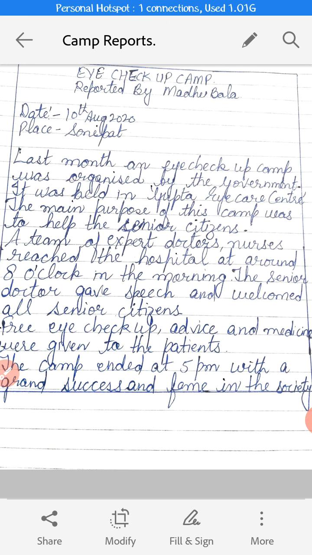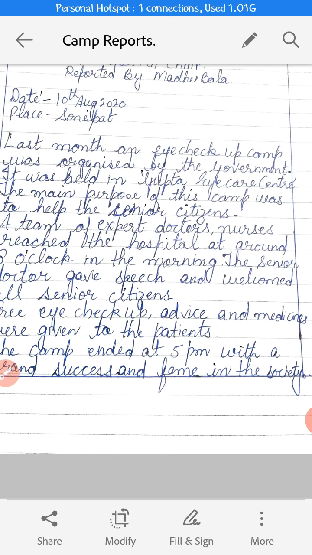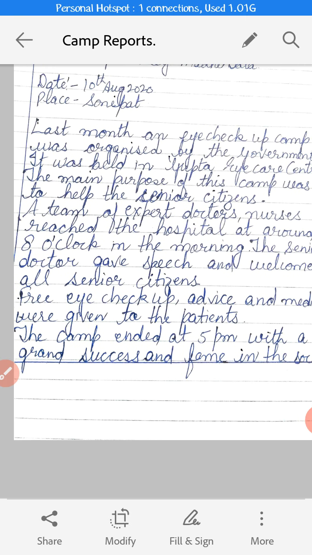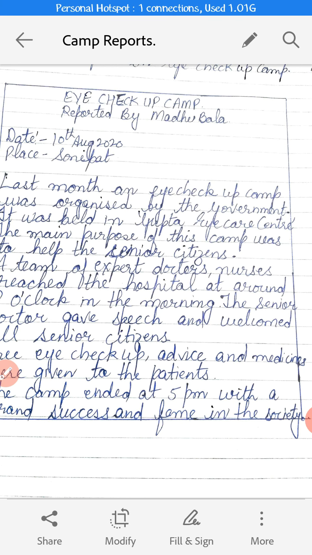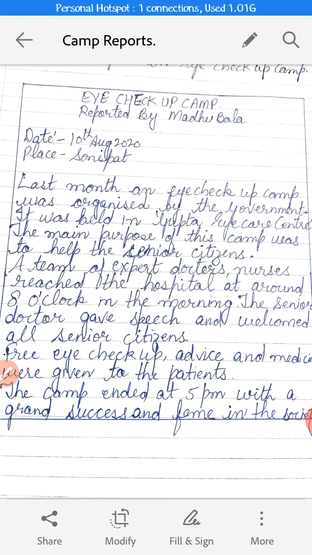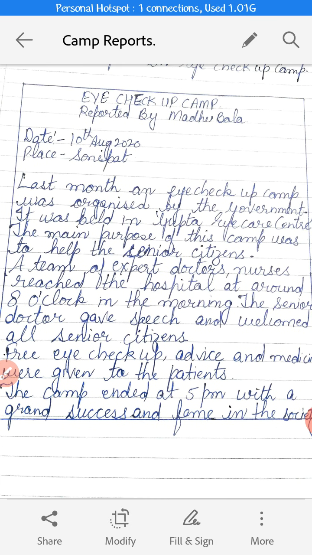A team of expert doctors and nurses reached the hospital at around 8 o'clock in the morning. So they reached at 8 in the morning. The senior doctor gave a speech and welcomed all senior citizens. So all the citizens were welcomed by the senior doctor.